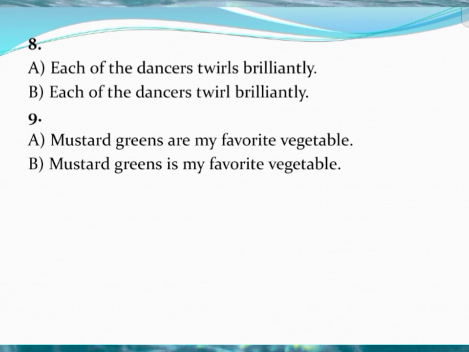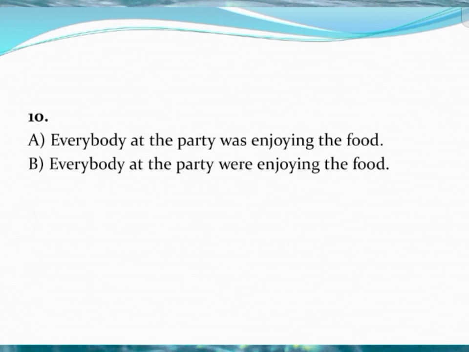Then question number 9: Mustard greens are my favorite vegetable. Mustard greens is my favorite vegetable. Which is the right answer for question number 9, option A or option B, is or are? Question number 10: Everybody at the party was enjoying the food. Everybody at the party were enjoying the food. Here the sentence begins with everybody, so is it followed by was or were? I have given these questions for your understanding. Now watch the video and tell me your answers from question number 3 to 10 in the comment box. Then I want to check your answers.